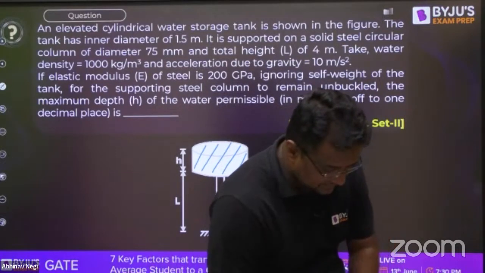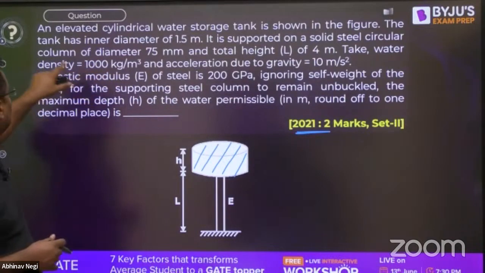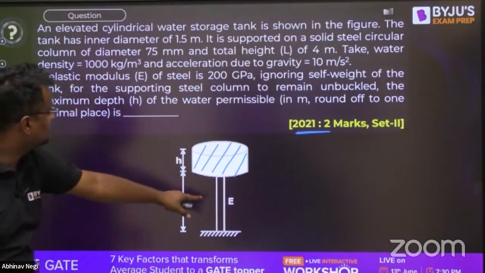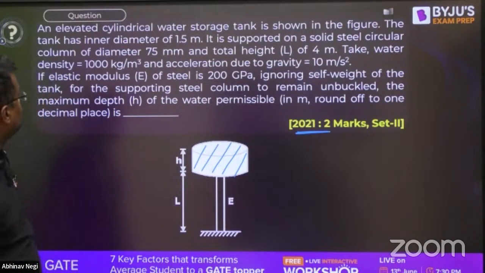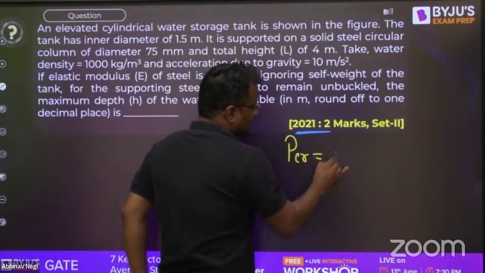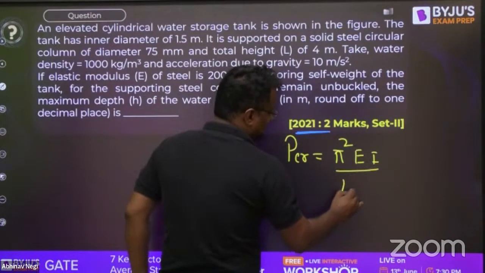Please, everybody see that an elevated cylindrical water storage tank is shown in the figure. The tank has an inner diameter of 1.5. It is supported on a solid steel column. This is a steel column of 75 mm diameter, and total height is 4 meters. Take water density as this, and acceleration due to gravity as this. If the elastic modulus of steel is given, ignoring the self weight of the tank, for the supported steel column to remain unbuckled, the maximum depth is. So guys, PCR according to Euler's theory is equal to n square, but n here is 1, pi square EI upon L effective square.